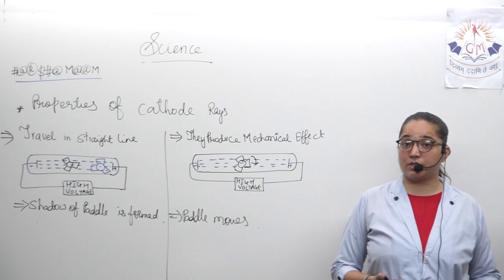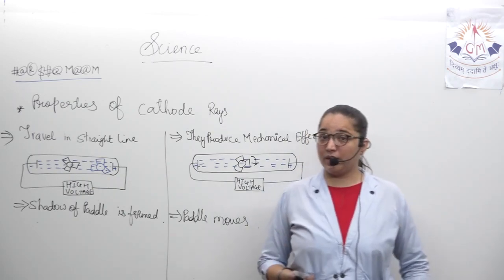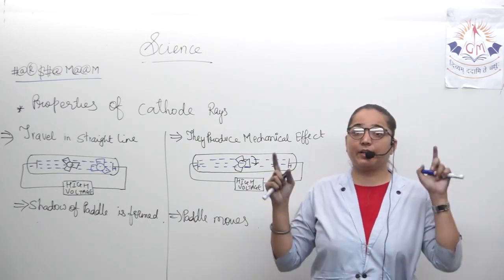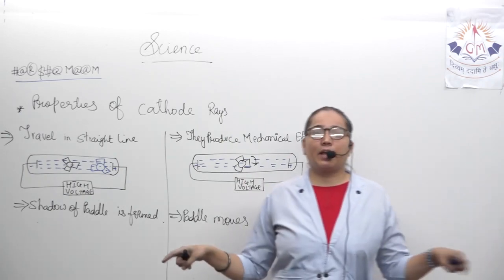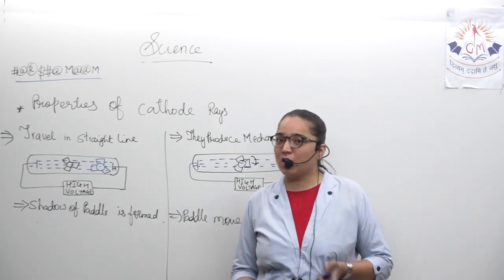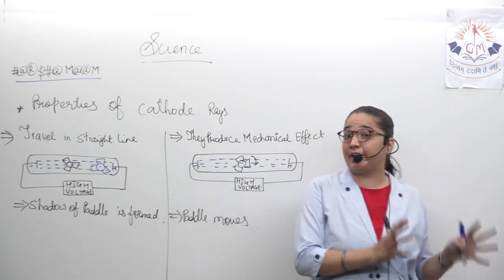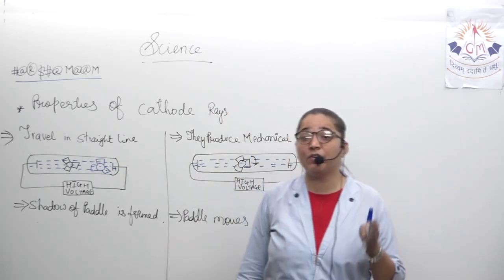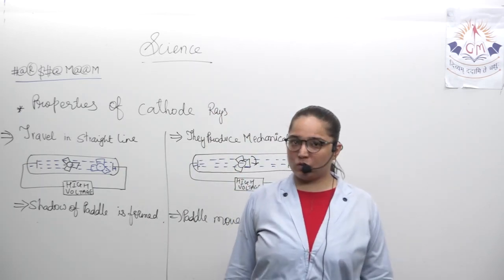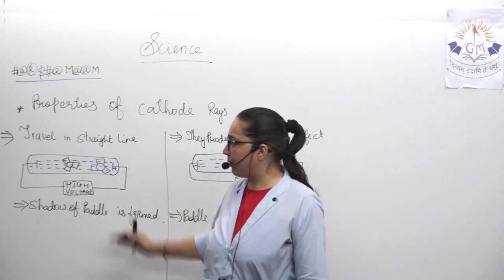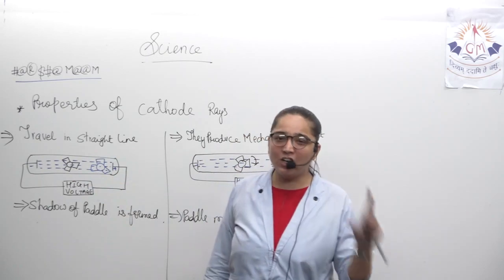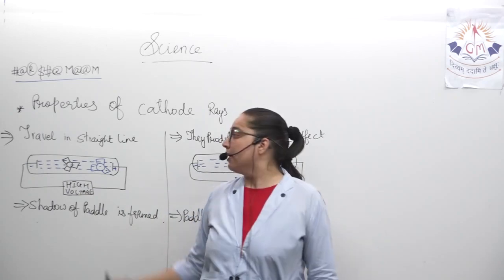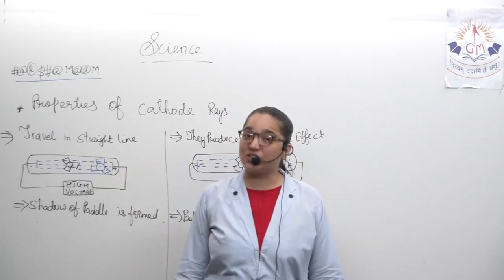We have already discussed how Sir William Crookes and J.J. Thomson discovered electrons. You already know how they discovered the electrons. They took an electric discharge tube, partially evacuated, they took the electrodes, then they gave high voltage to it, and what they observed was a fine beam of particles going from negative to positive, and this is how they gave the name cathode, because they were coming from the negative terminal of the battery. High voltage source was given. Now the same concept over here, if I put any object, not necessarily a paddle, in between, then I'll get its shadow on the next end. Why? Because they travel in a straight line.